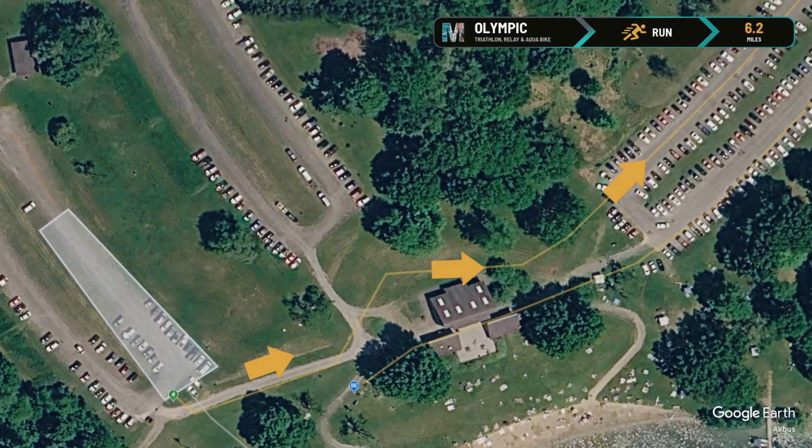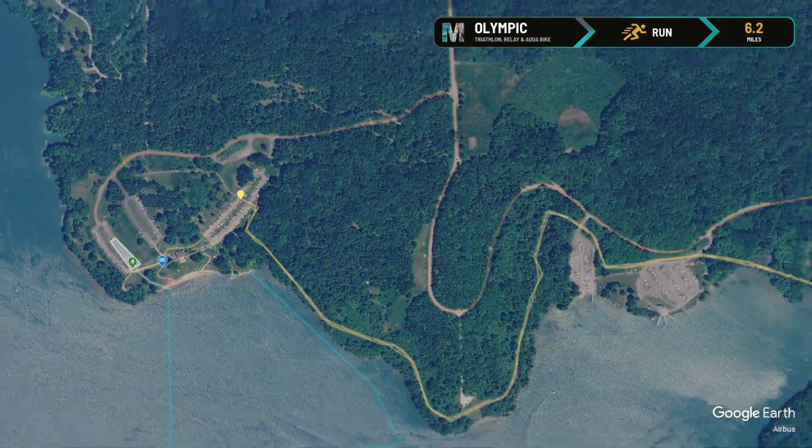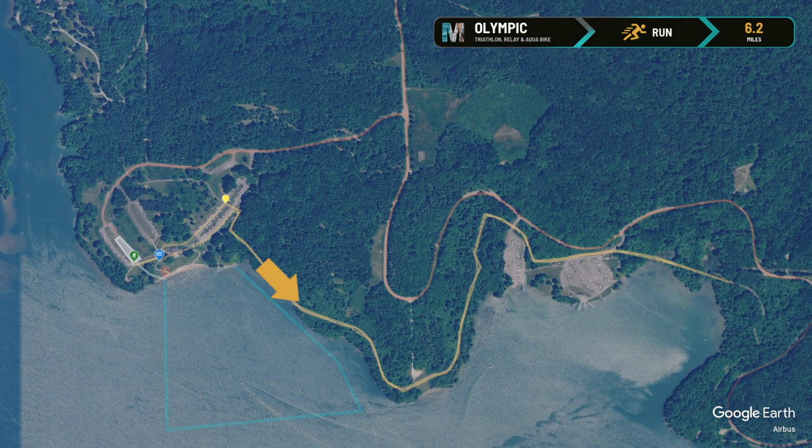You have the right of way, but stay alert for vehicles backing up or looking for parking spaces. About 2/3 of the way through the lot, turn right onto the paved Moraine bike trail and head east. You'll briefly cross another section of the parking lot before continuing on the trail. Stay to the right when on the trail, as other athletes may be returning westbound.